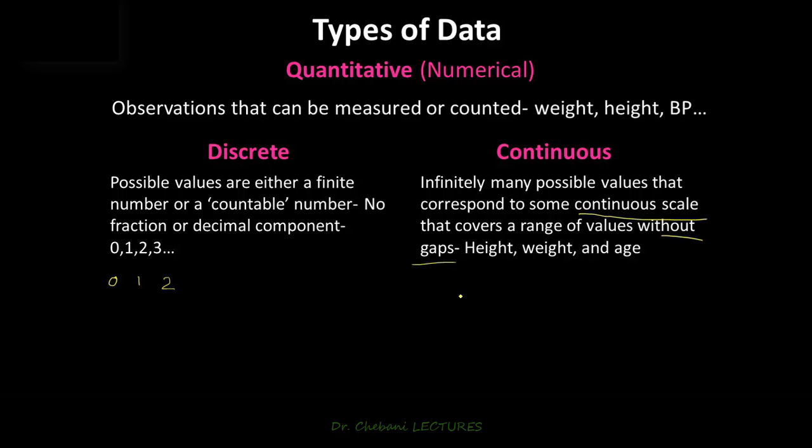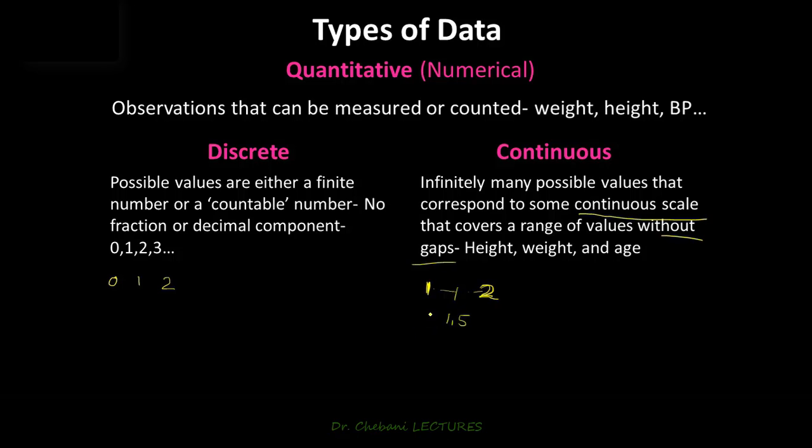For a continuous scale, we are saying between the numbers 1 and 2, for instance, we have infinitely many possible values. So we are dealing with a continuous scale. Midway between 1 and 2, we have 1.5.